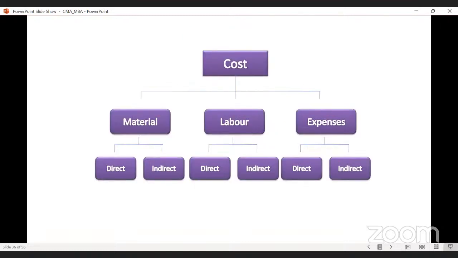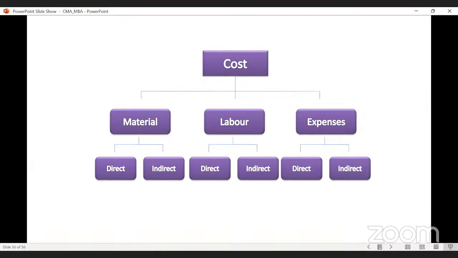Again, cost may be material cost, labor cost, and expenses on the basis of element, which we have already discussed. Material, labor, and expenses may be direct and indirect. The summation of all indirect components, that means indirect labor, indirect material, and indirect expenses, is known as the overheads.